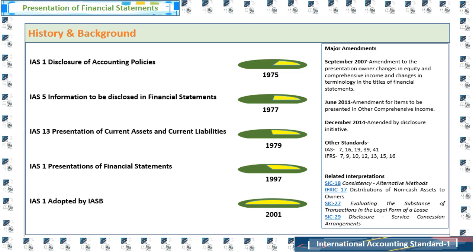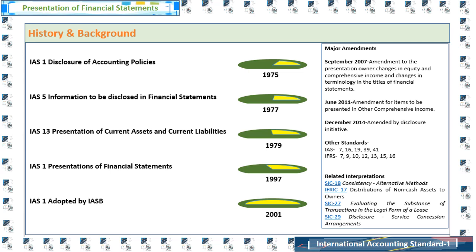And some amendments are under consideration. These are primary financial statements, disclosure initiative regarding accounting policies, and classification of debt with covenants as current and non-current. And there were several interpretations regarding this IAS.